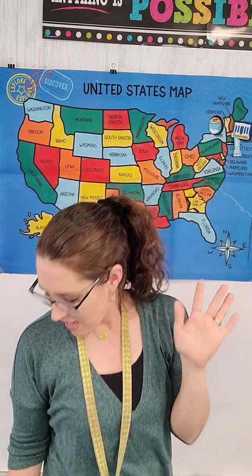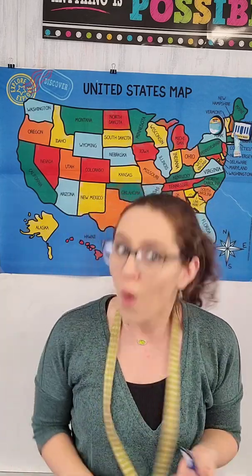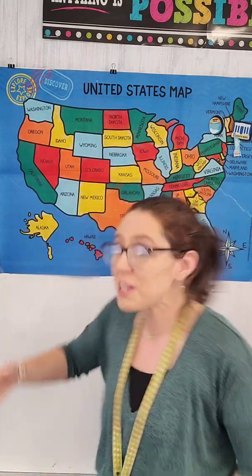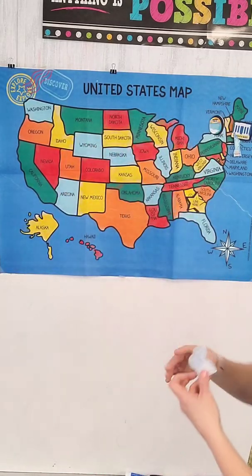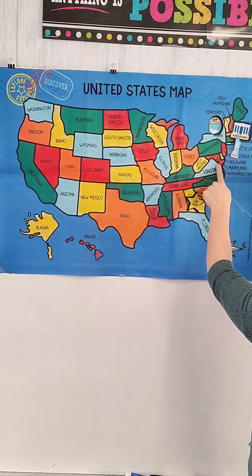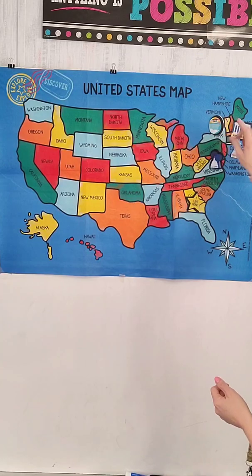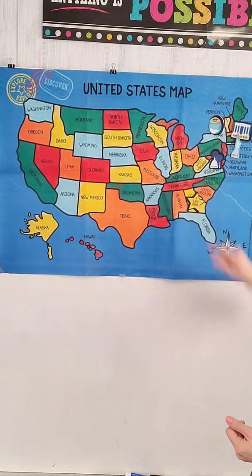We could see the U.S. Capitol. Look at that. See, the United States Capitol is in a city, Washington, D.C. Can you say Washington, D.C.? Yeah. Washington, D.C. is the capital of our country, the United States. And it is right here in a small city in between Maryland and Virginia. So we're going to put our Capitol building right there.